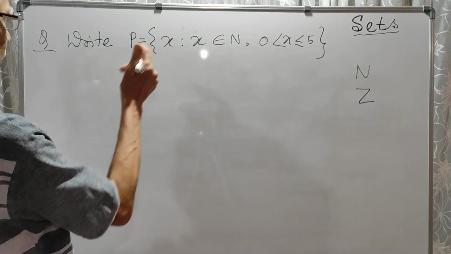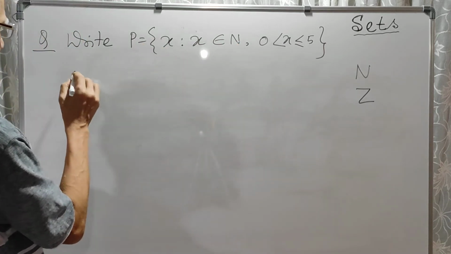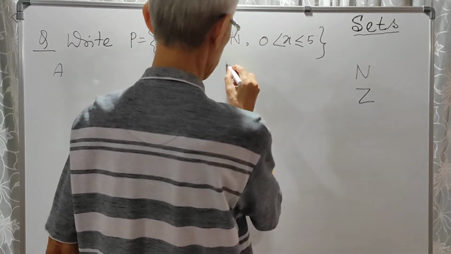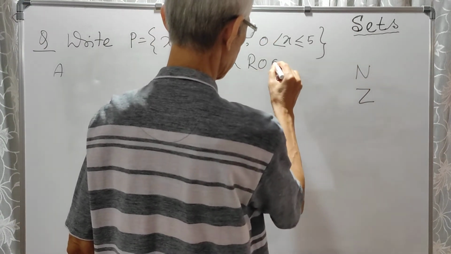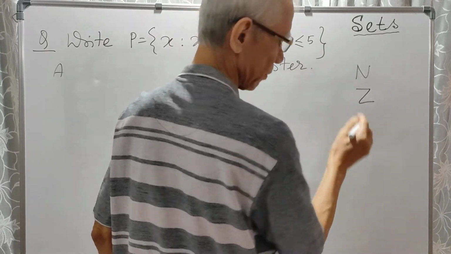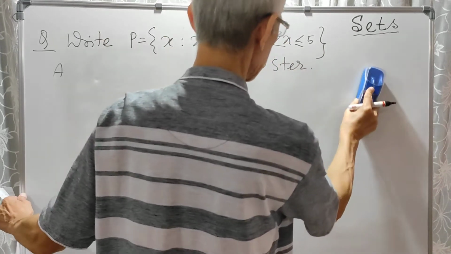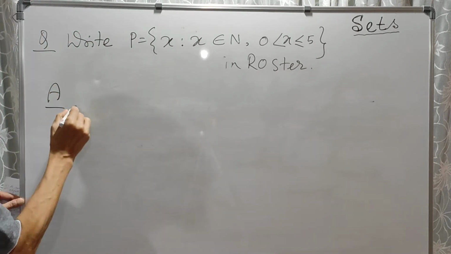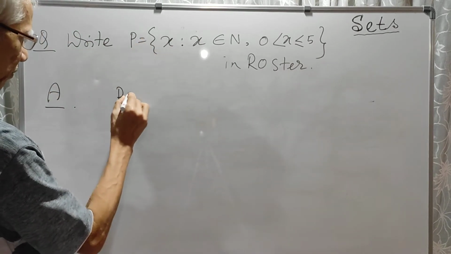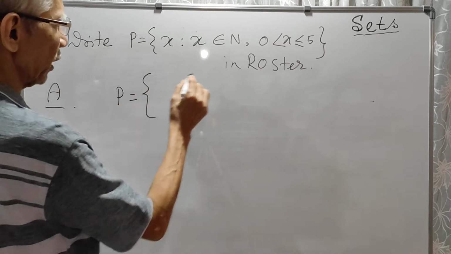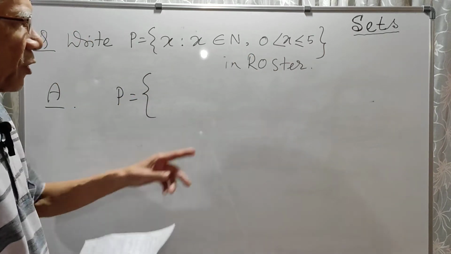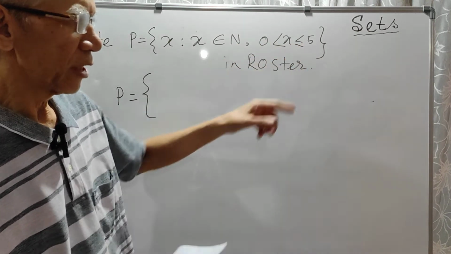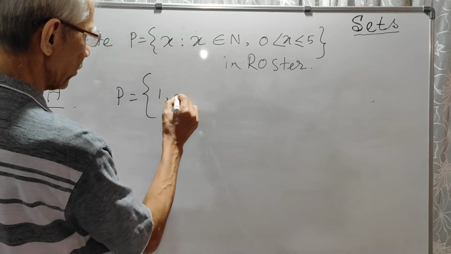All right. So this is in builder form. Write this in roster form. So in roster form, what is the answer? So this is a question, and what is the answer? So let us see P. Now, what are the natural numbers greater than 0 and less than or equal to 5? So simply 1, 2, 3, 4, 5.